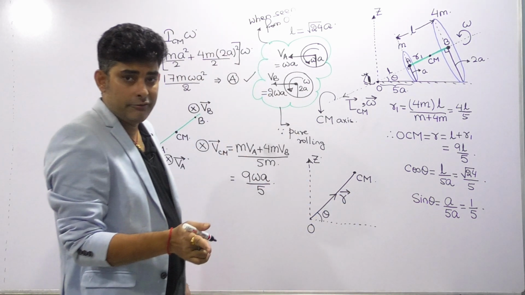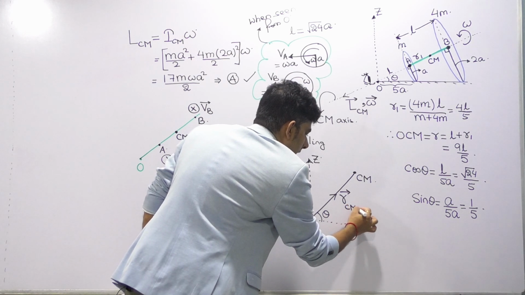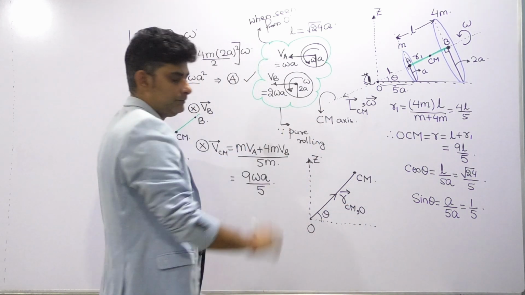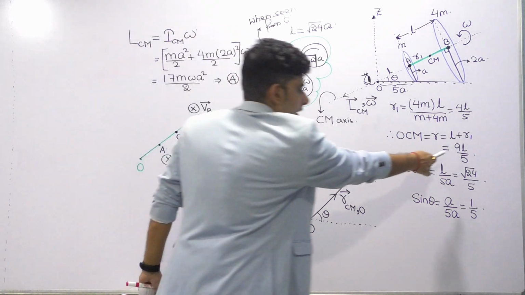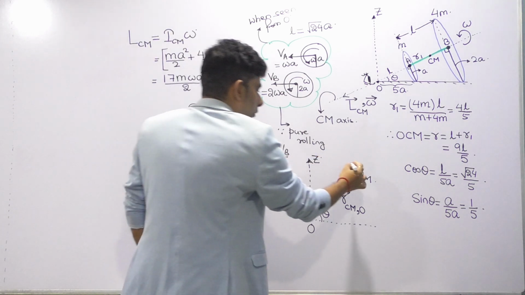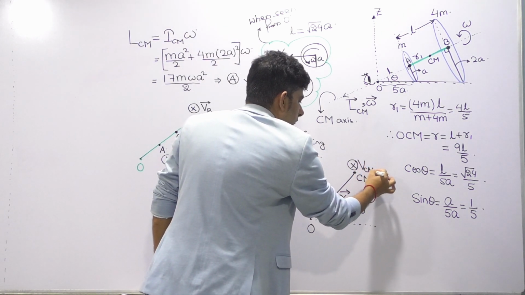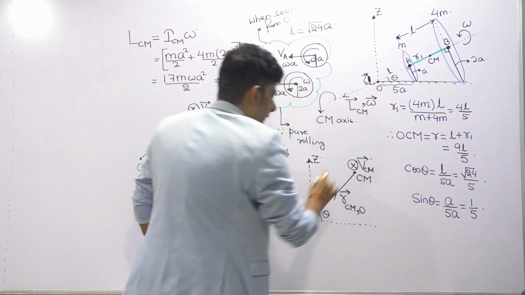It is the position vector of center of mass with respect to O. Its magnitude we have already found, 9L by 5. Where is the velocity of CM? It is into the page. Clear?